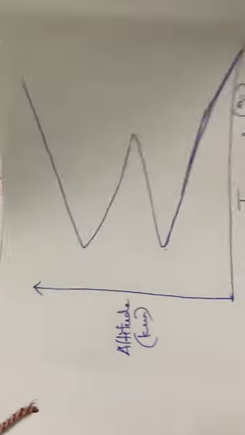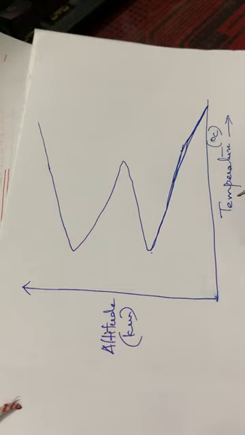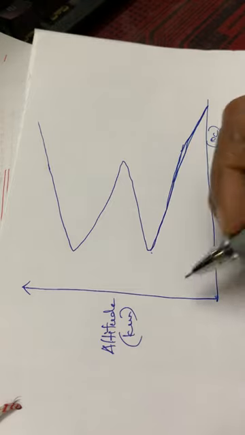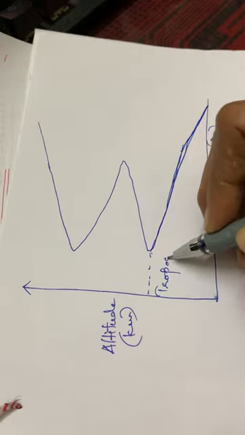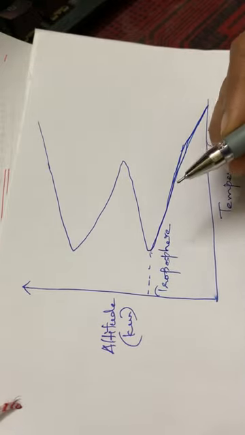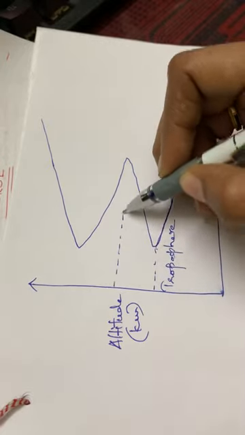So this is the skeletal framework of this graph, and you also have to mark the 4 regions. The first one is the troposphere. So here comes the troposphere. Then here comes the end of the stratosphere.